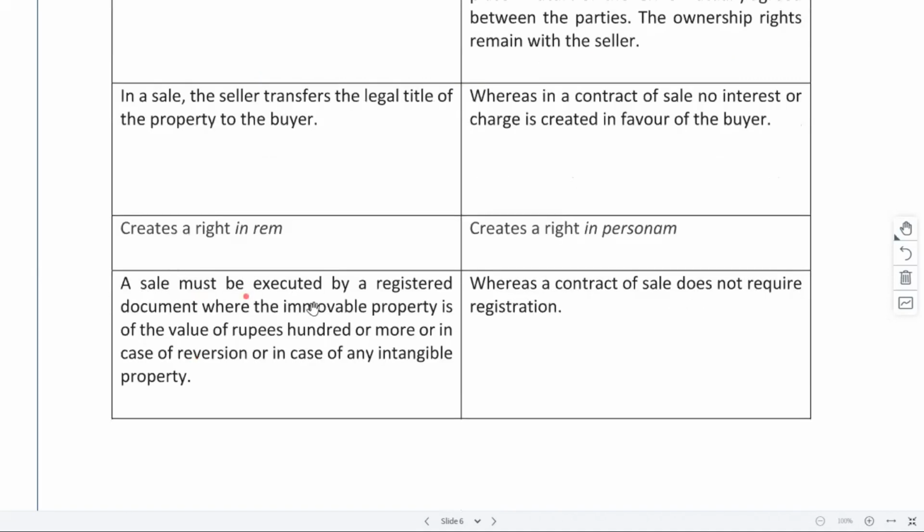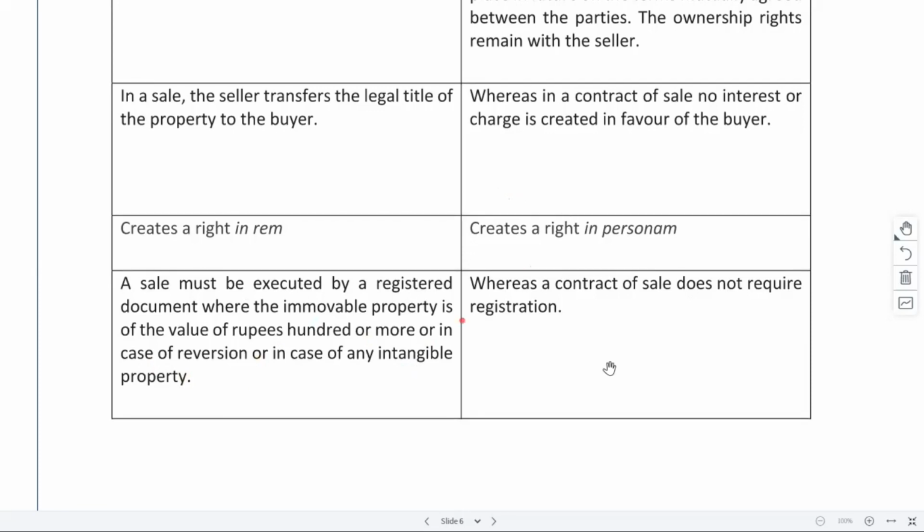A sale must be executed by a registered document where the immovable property is of value ₹100 or more, or in case of reversion or any other intangible property. So whatever the rules or regulations are, we will follow them. In case registration is needed, we will get the registration done as well for the transfer to be considered valid.